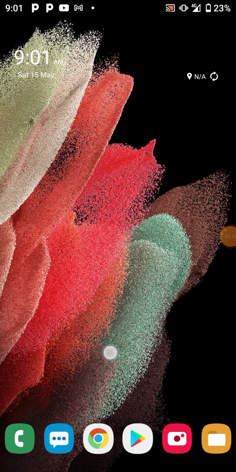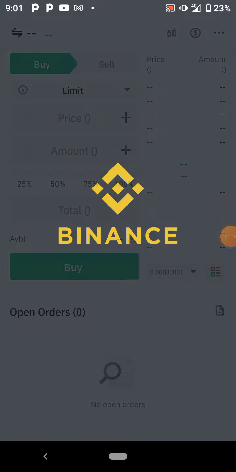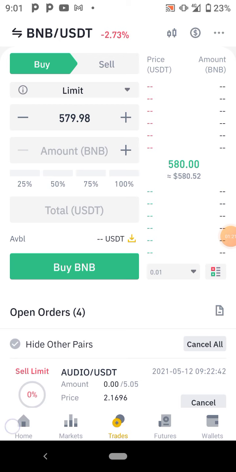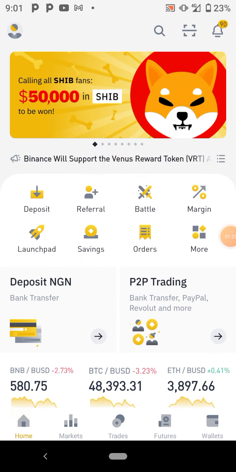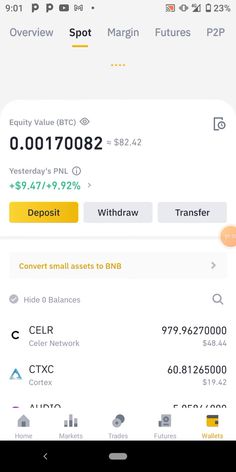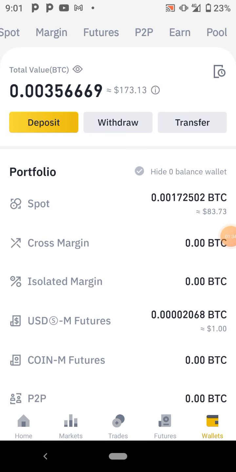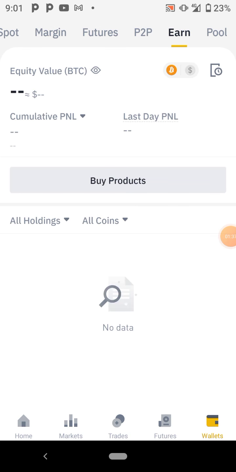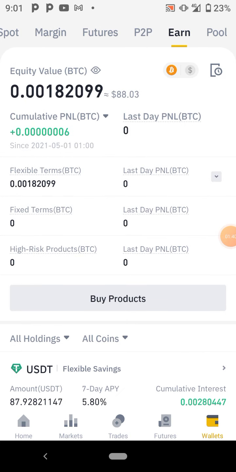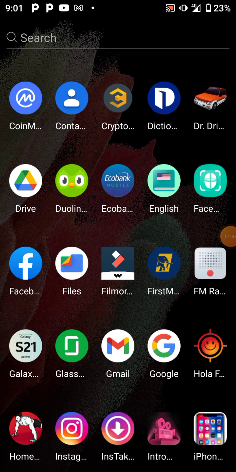Now this is Binance. This is what Binance looks like. If you sign up on Binance and you have a Binance account, then you are welcome to the crypto family. Everything happens here, from home to market to trades to futures to wallets where you keep all your coins and stuff. This is where everything happens. I have some coins I'm saving on Binance. Once you create a Binance account, you will learn how to use it. If you have the account, it's not left for you to learn how to use it. But if you don't have it, you won't know what to do.